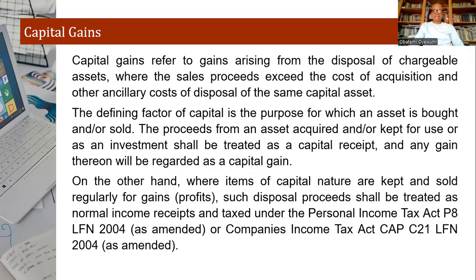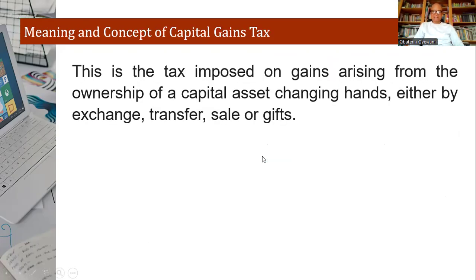Now I believe we have an idea of what capital gains is all about. Now let's talk about capital gains tax, the tax emanating from the capital gains. What is capital gains tax? This is the tax imposed on gains arising from the ownership of a capital asset changing hands, either by exchange, transfer, sale, or gift.